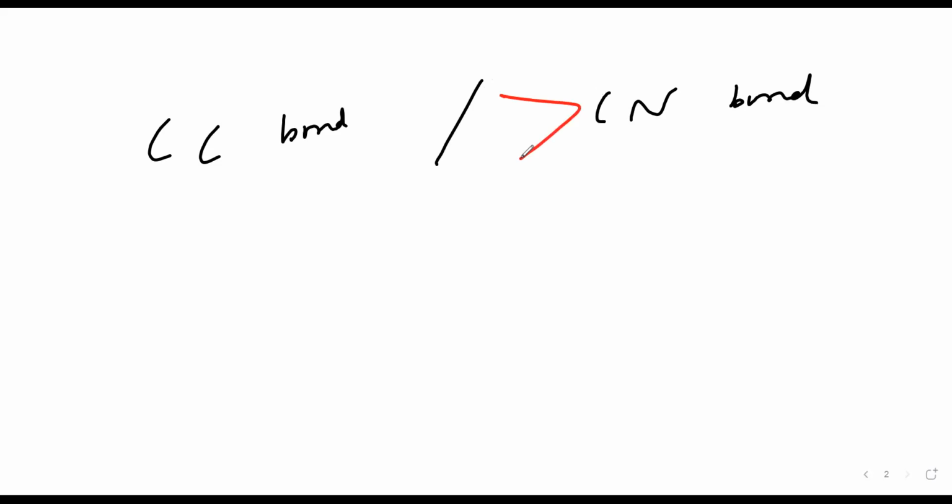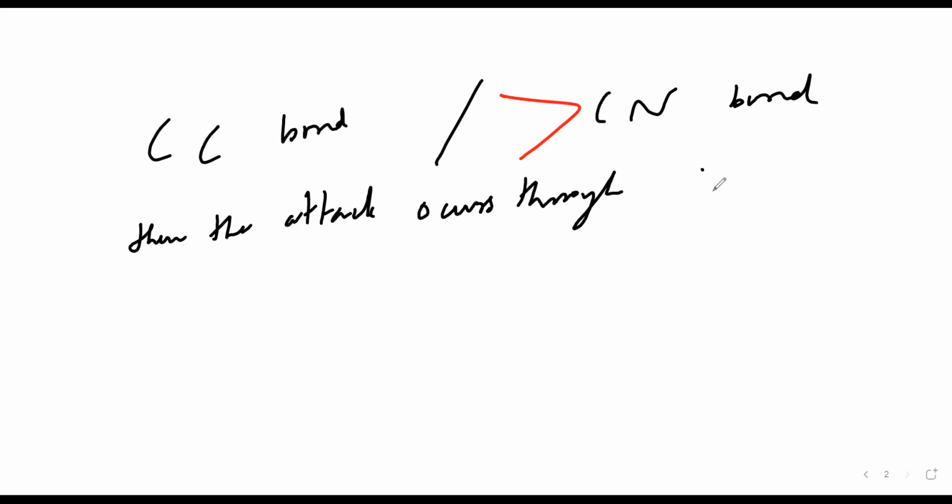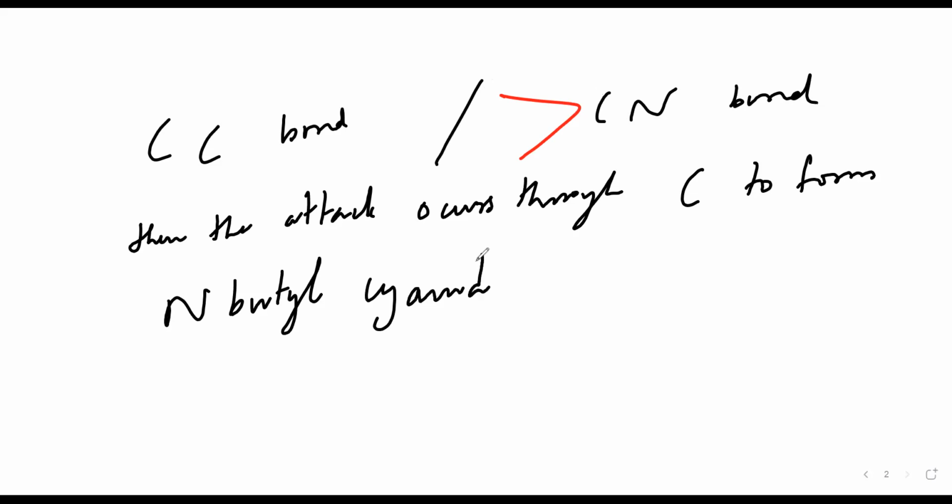So the attack occurs through which bond then? Not through the N, but through the C, to form n-butyl cyanide, which is there in the question.